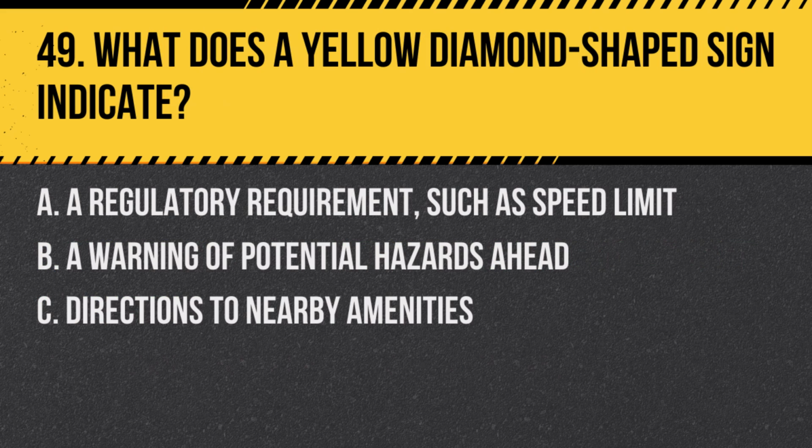Question 49. What does a yellow diamond-shaped sign indicate? A. A regulatory requirement, such as speed limit. B. A warning of potential hazards ahead. C. Directions to nearby amenities. Answer. B. A warning of potential hazards ahead. Yellow diamond-shaped signs are used to warn drivers of specific road conditions or hazards.